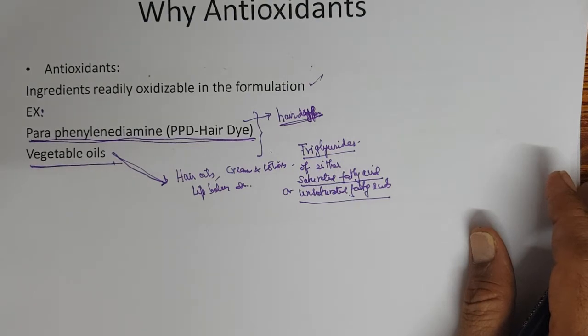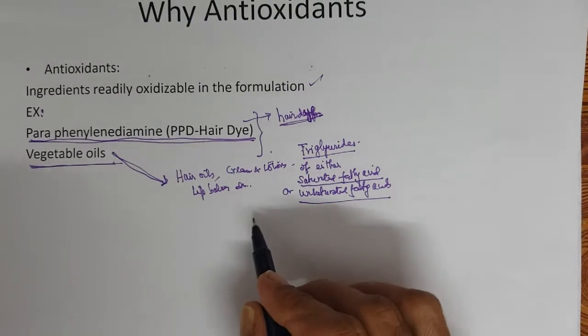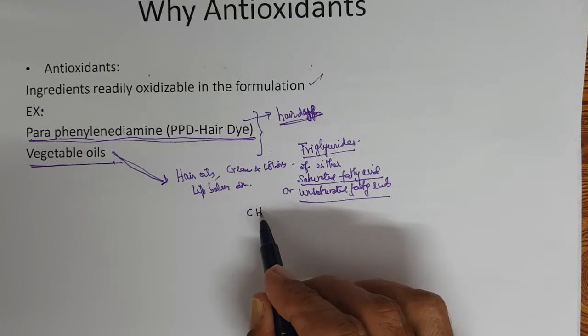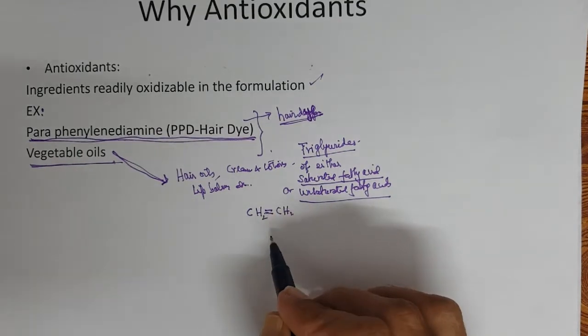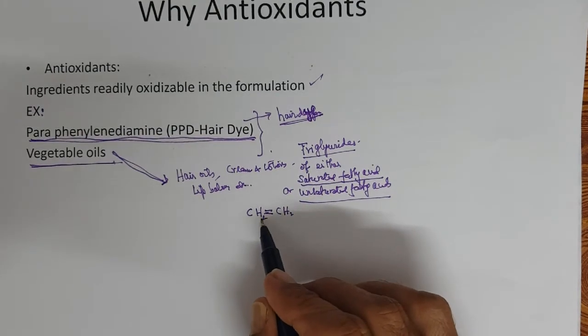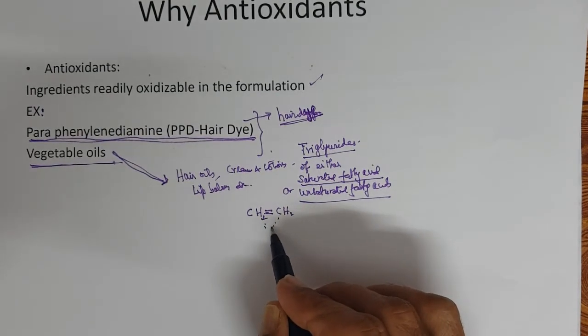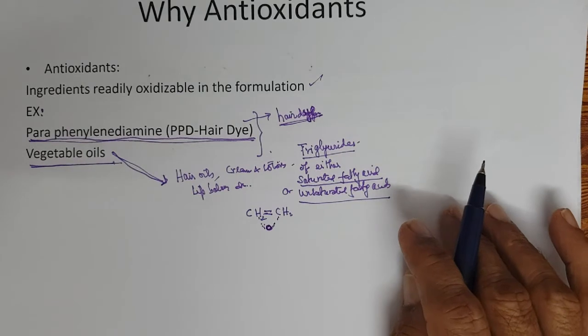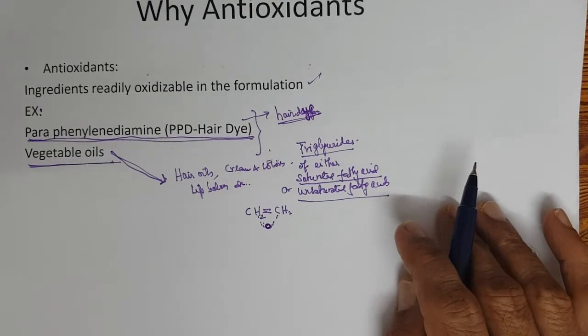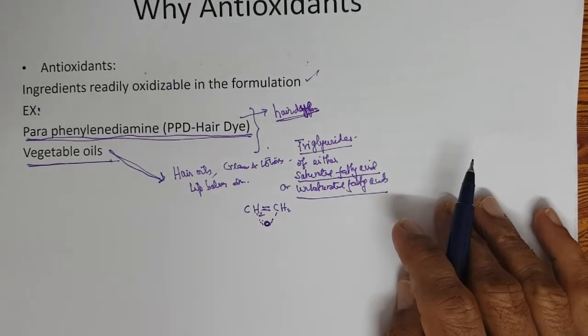So what happens now? The double bond can get oxidized and forms peroxides. Because of this oxidation, the oil will become rancid.